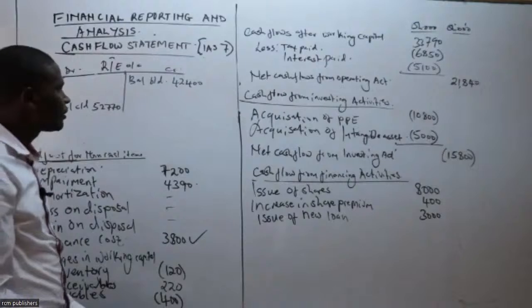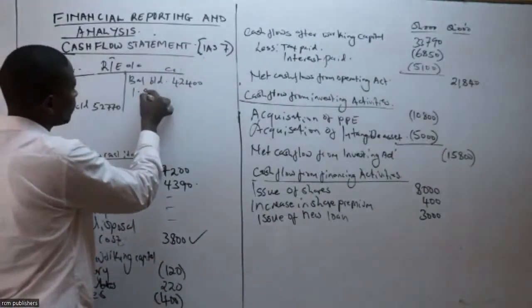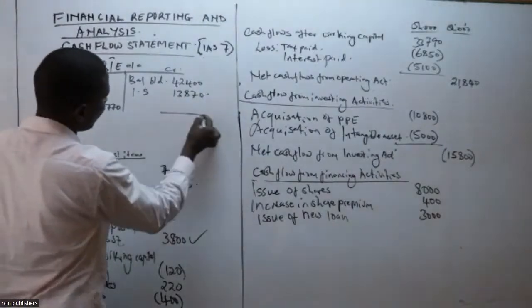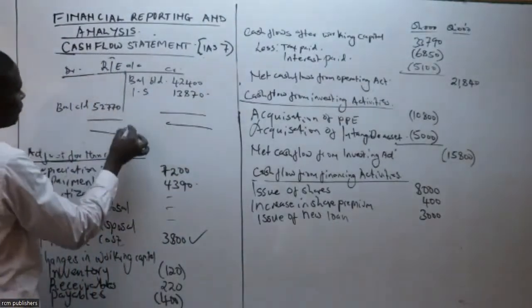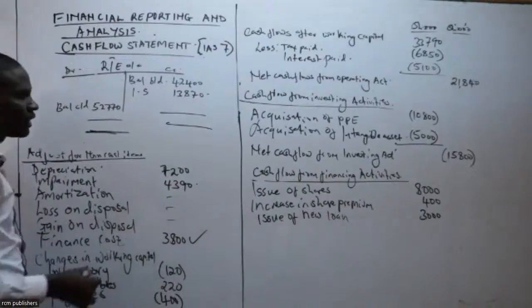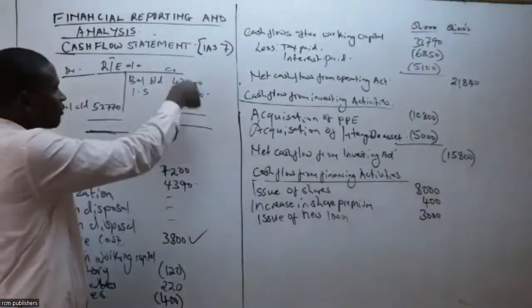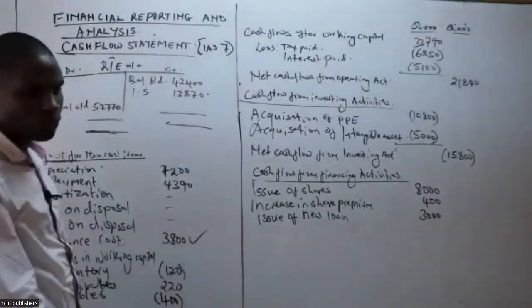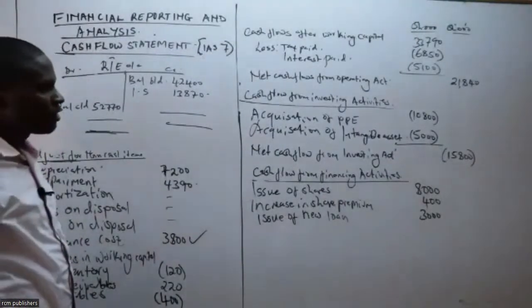13,870. So from the income statement, you have 13,870. And then whatever you get here, the balancing figure, will be the dividend paid. So can you add for me this side? Then here, add for me. The faster you do it, the better.